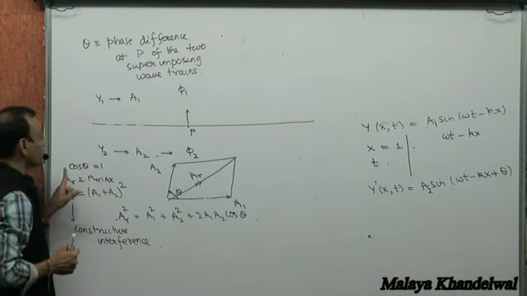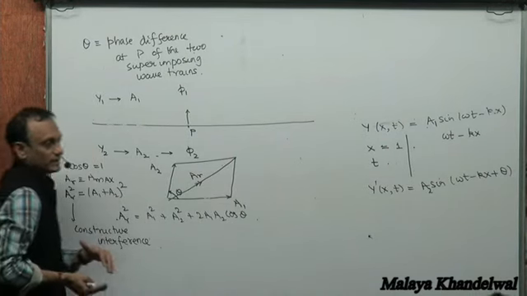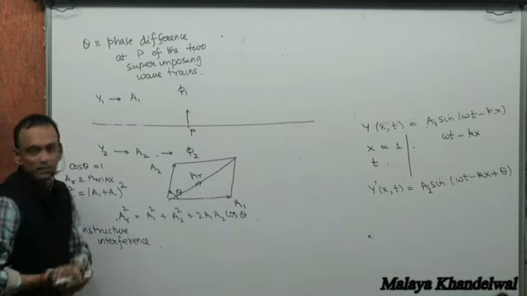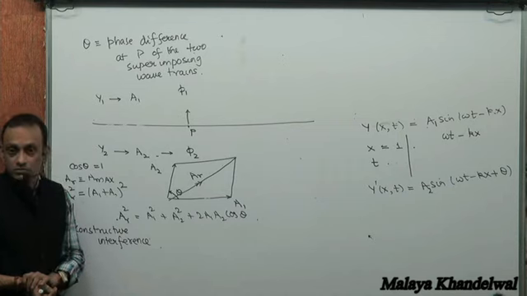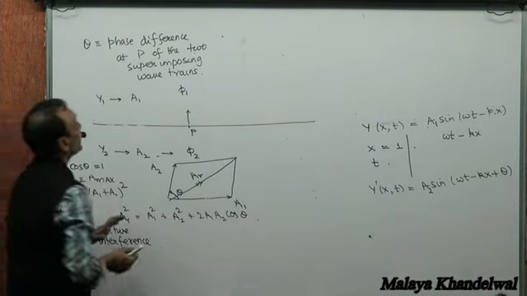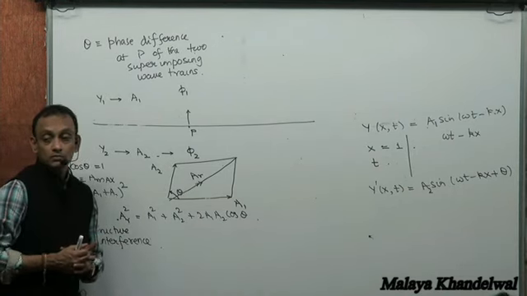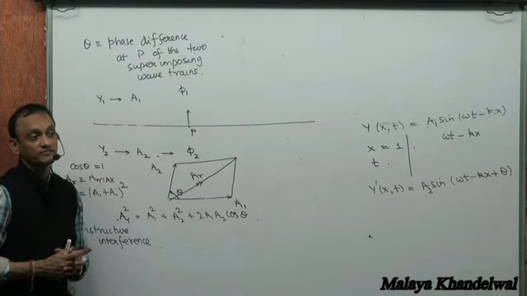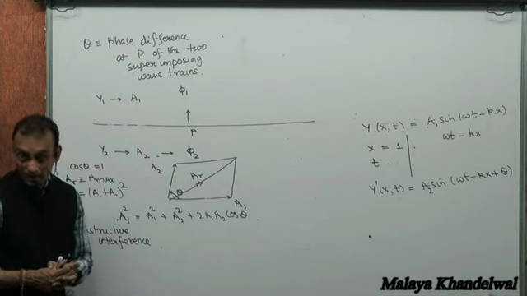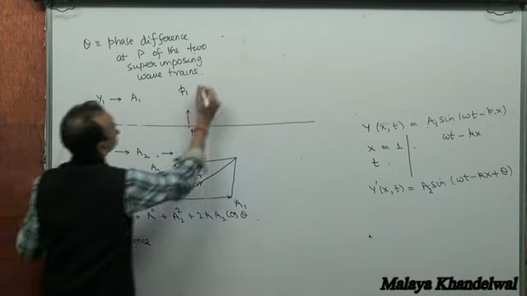If cos theta is 1, we end up getting the amplitudes added, and it's called constructive interference. Amplitude becomes maximum. AR would be A1 plus A2, the sum of the amplitudes. And very clearly, when is cos theta equal to 1? When theta is an integral multiple of pi, when theta is an even multiple of pi. That means when the phase difference...